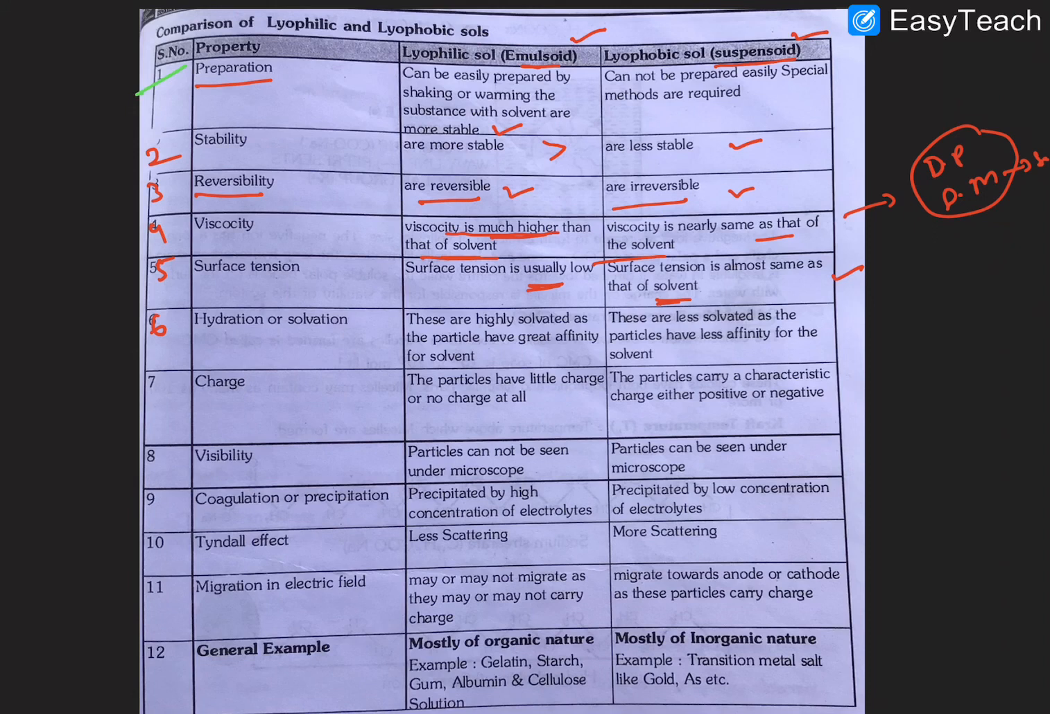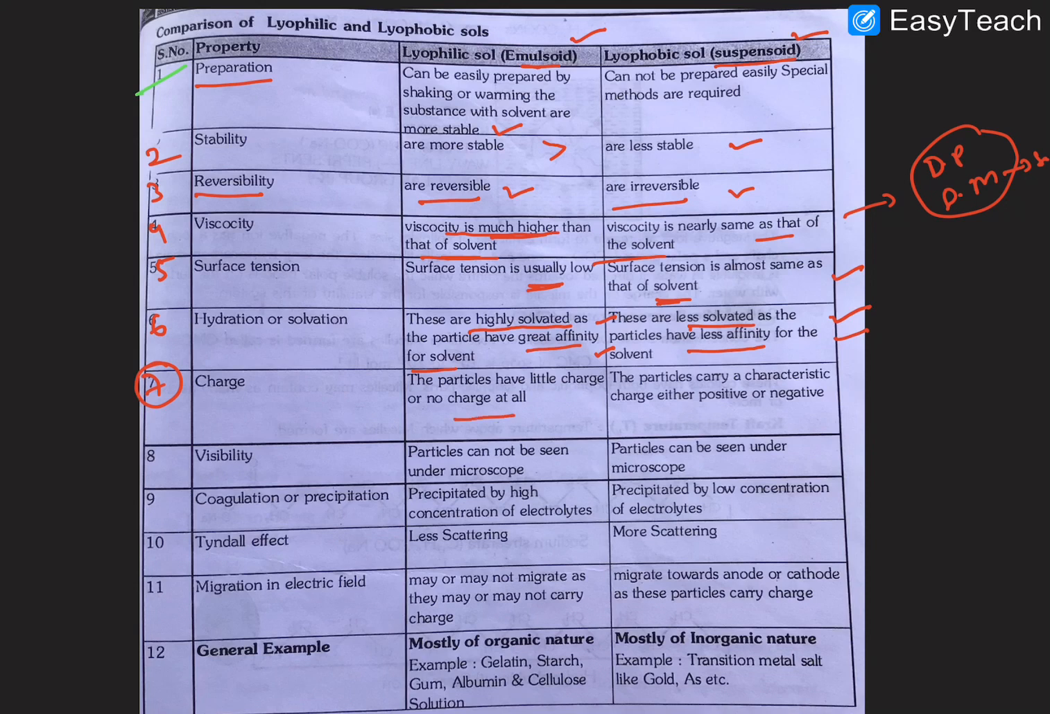The sixth point: hydration and solvation. Lyophilic has high hydration or solvation and great affinity for the solvent. Lyophobic is less hydrated, less solvated, with less affinity. So lyophilic is more solvated, with more affinity between solvent and dispersion medium. And the next one, the seventh, is charge.